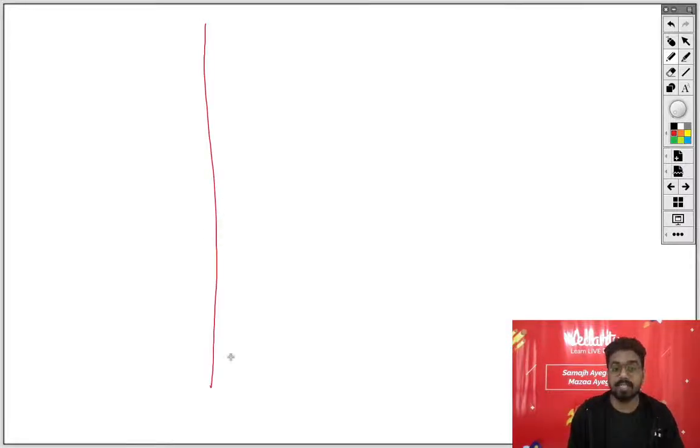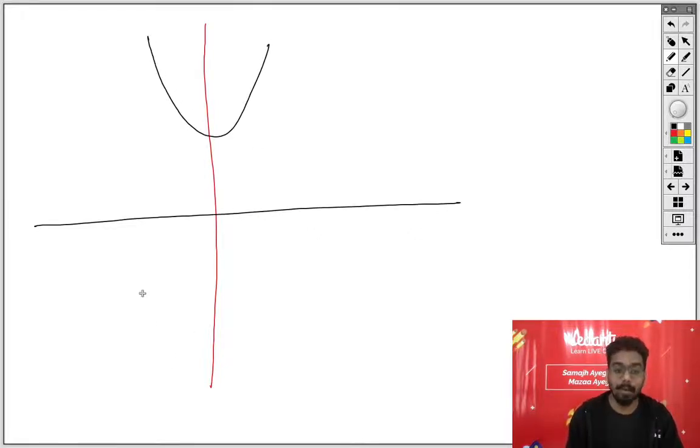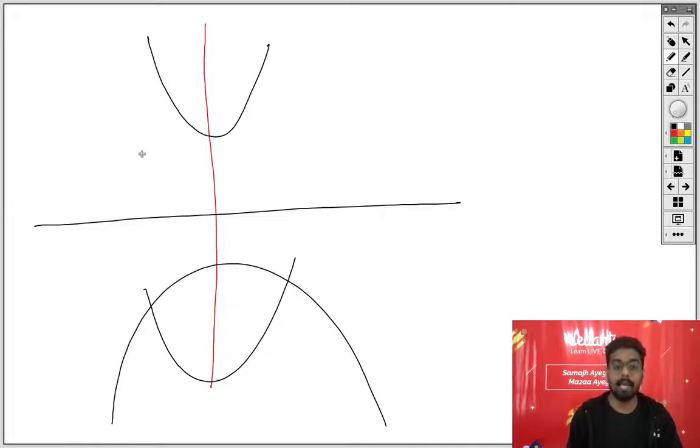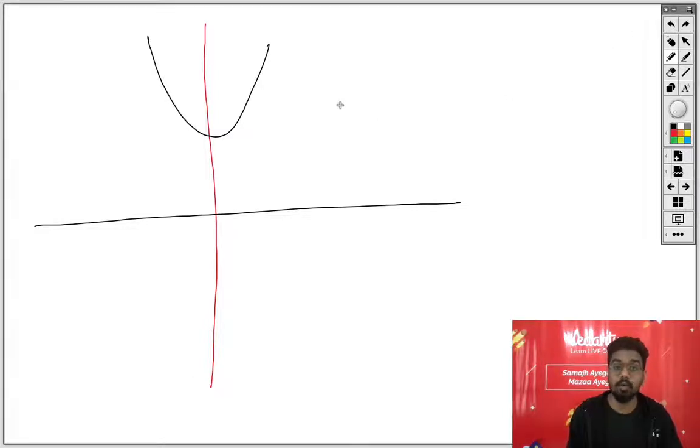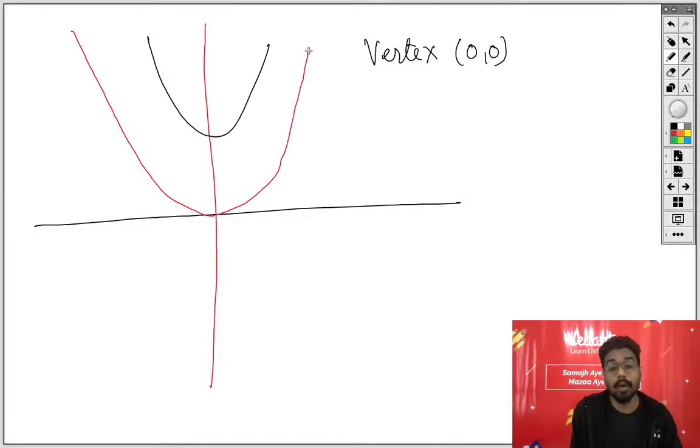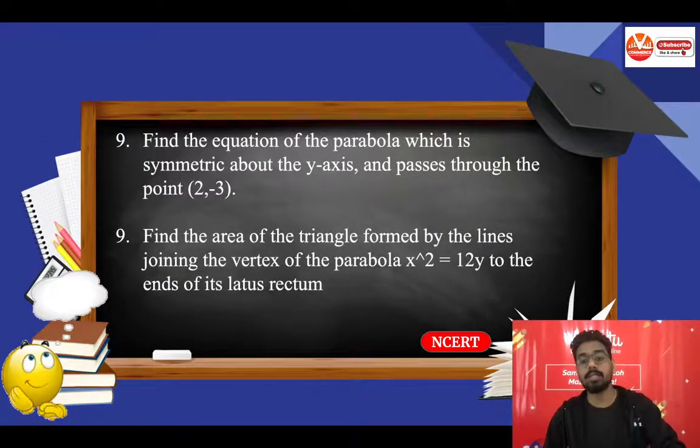The axis of the parabola, this y-axis, this red color line, is the axis of the parabola. Now the parabola can be here, it can be here, it can be like this, or like this. It does not matter. So the vertex should be given, 0, 0. तभी आप इसको नीचे लेकर आ पाओगे, and you will draw this parabola. It is not given, so you have to assume. Assuming the vertex is 0, 0, you can write down the equation x square equal to 4ay. Now put the point and you will get the answer. I'm not explaining this question.